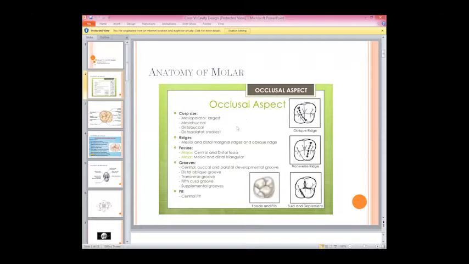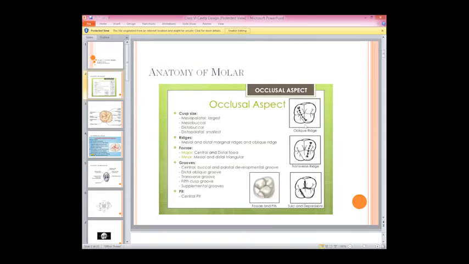First of all, what is the cusp? A cusp is basically a rounded elevation. These are the cusps. For example, this is the buccal side, and this is the palatal side.